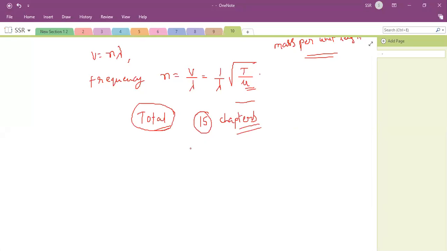And for the Monday exam, the syllabus will be oscillations, full oscillations syllabus.